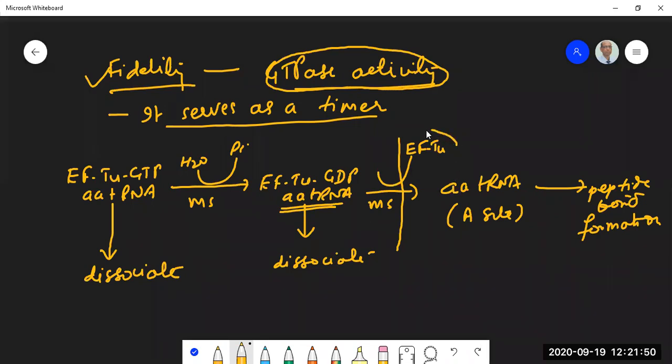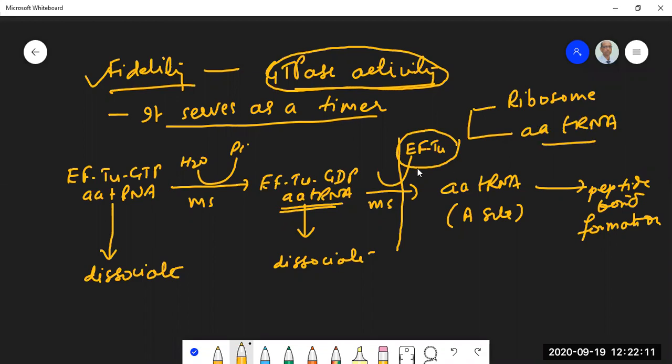Once EF-Tu leaves the complex, because GTP has been hydrolyzed to GDP, and in the GDP form this EF-Tu has very less affinity for both the ribosome and the amino acid tRNA. So it leaves. Once it leaves, and you have that particular picture wherein you have the initiator tRNA placed at the P site and the new amino acid tRNA placed at the A site, it is the point of no return. The next step is peptide bond formation.